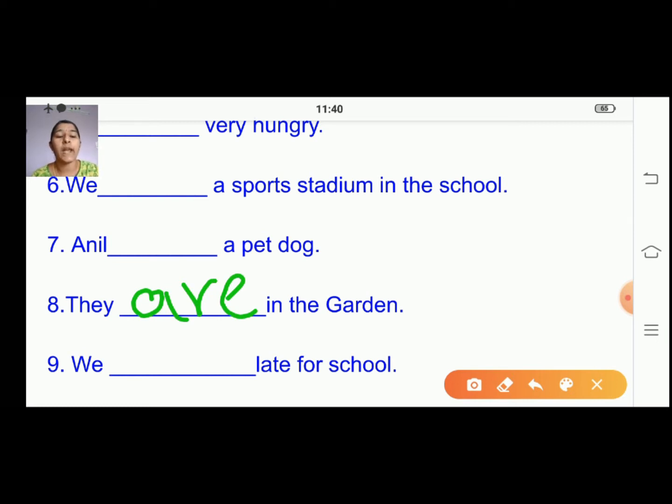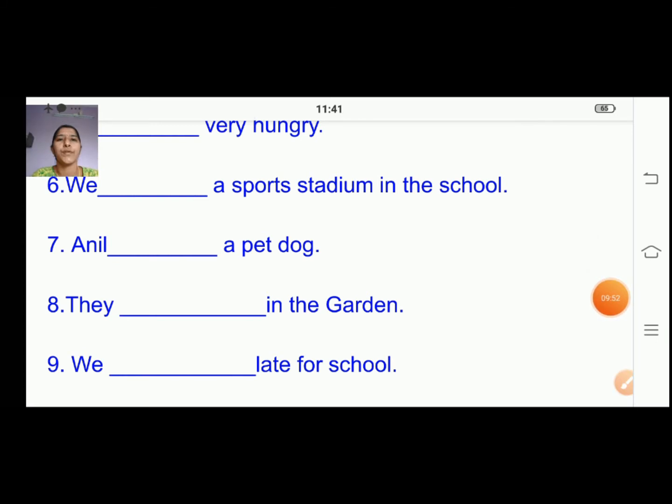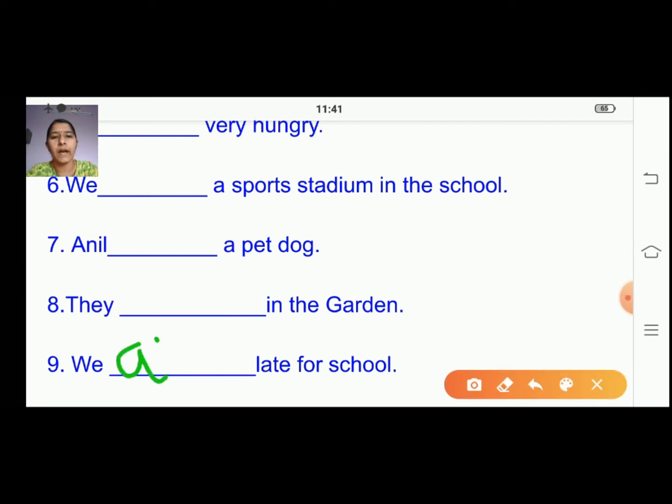We dash late for school. Right? What will come here? So the next one. We dash late for school. We are late for school. It will come. Okay. We are. So here again we are talking about your friends also. So we are late for school.